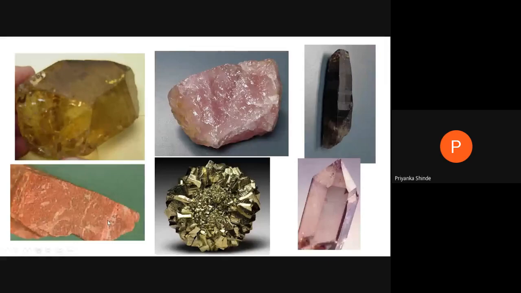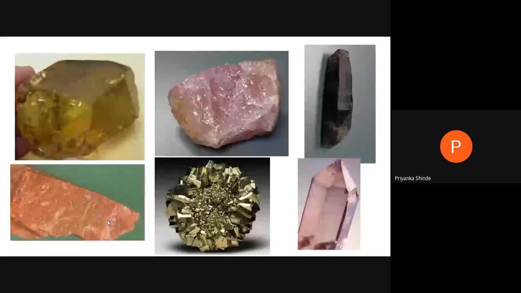What we saw today is luster and diaphanity. Luster is how the mineral surface looks in reflected light, and diaphanity is the transparency, or degree of transparency, of the mineral. There are three types: transparent, translucent, and opaque.